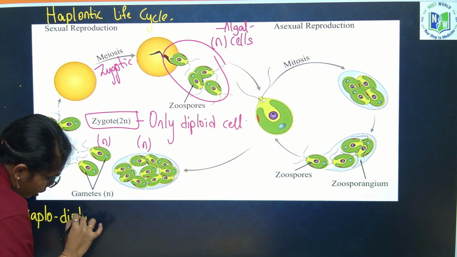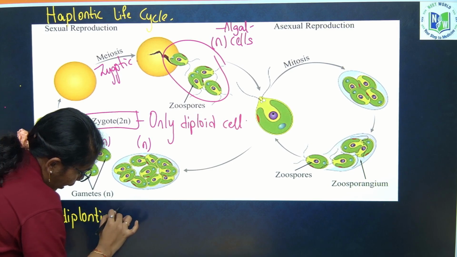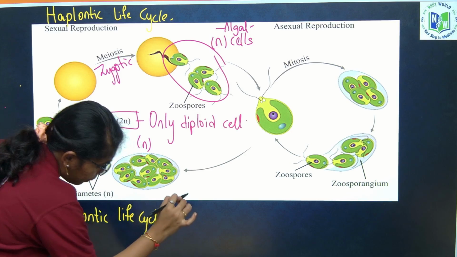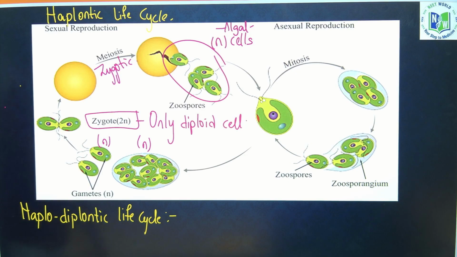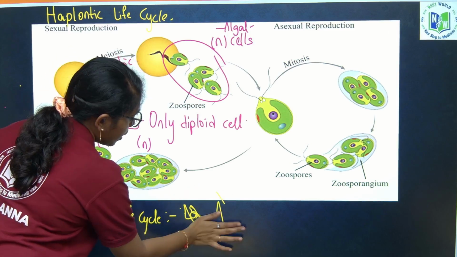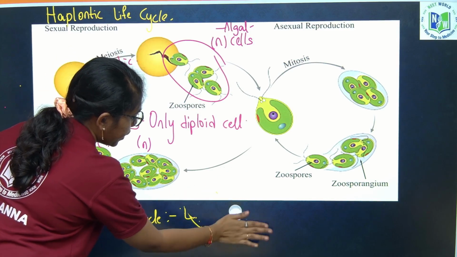The haplodiplontic life cycle is conducted by Laminaria, Polysiphonia and Dictyota.